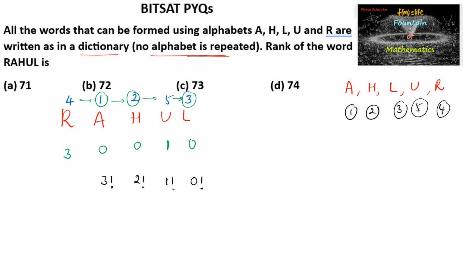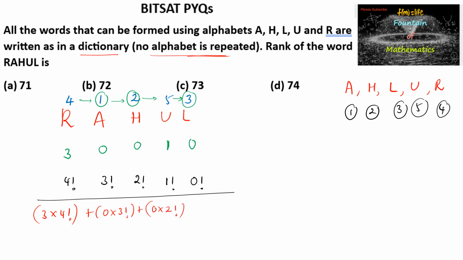So total 5 letters are there, we can write up to 4 factorial. Then we have to simplify by multiplying. So 3 into 4 factorial plus 0 into 3 factorial plus 0 into 2 factorial plus 1 into 1 factorial plus 0 into 0 factorial.